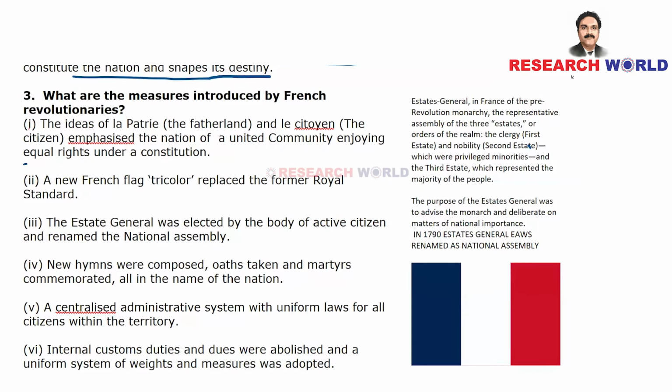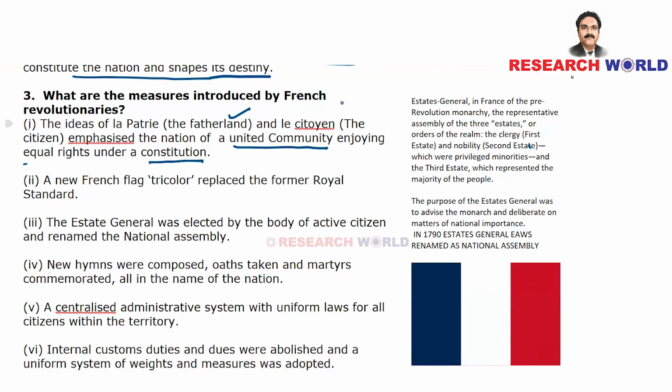Okay, students, now let's move on to the third question. What are the measures introduced by French revolutionaries? The ideas of la patrie, the fatherland, and le citoyen, the citizen, emphasized the notion of a united community enjoying equal rights under a constitution.